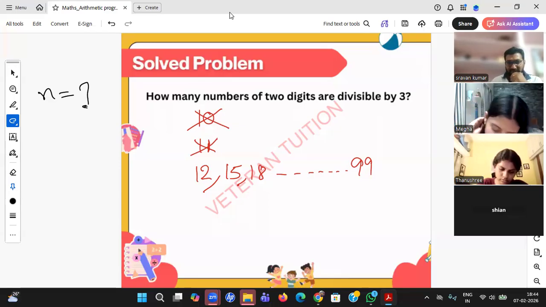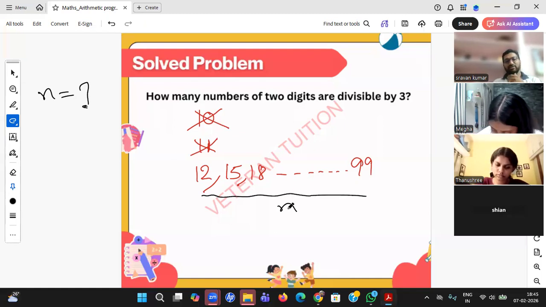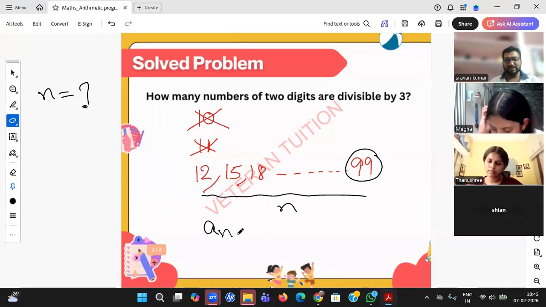Narendran, right answer. Tanish, right answer. From the English wording, you need to frame the sequence. From the sequence, your terminology of how many numbers means you need to find n, so use the formula for n. Jahnavi, right answer. Whenever such a question is given, you already know the last term, so please use the last term formula, the formula for A of n. Yes, Rujita. Maya, right answer.